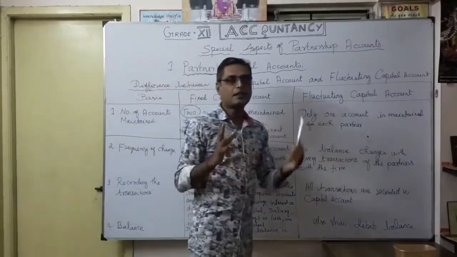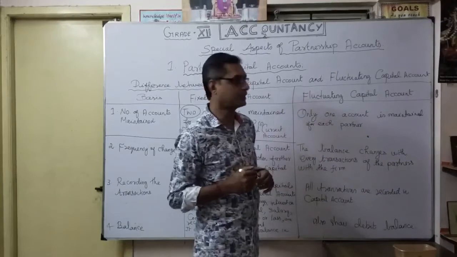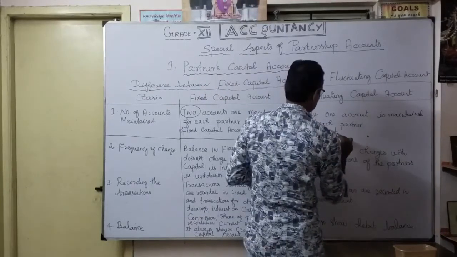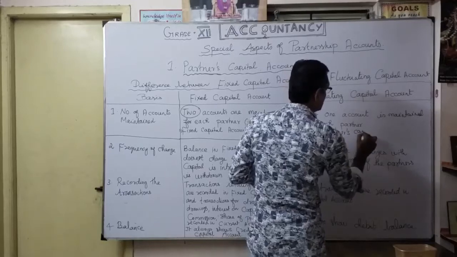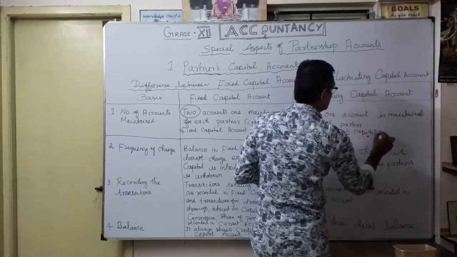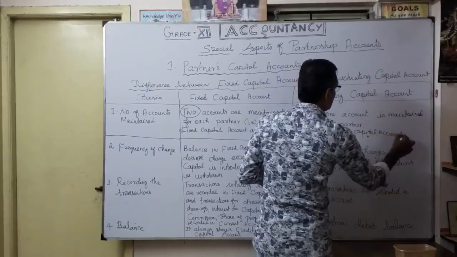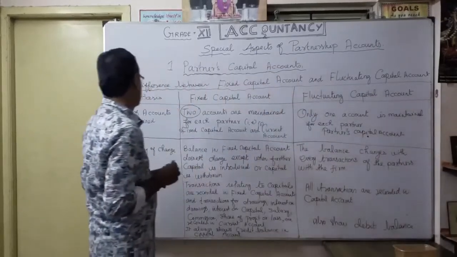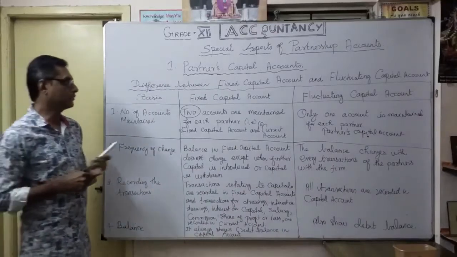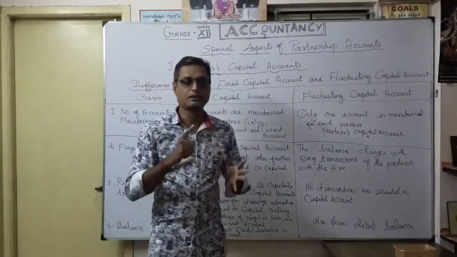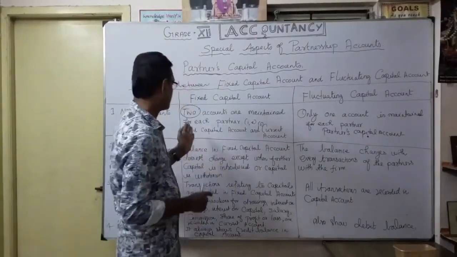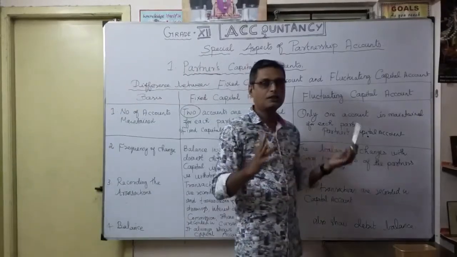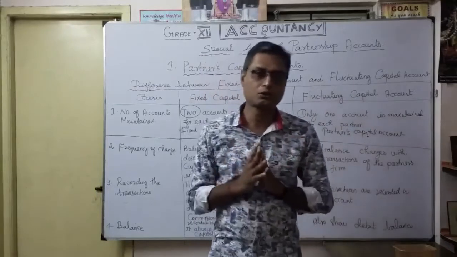But in the fluctuating capital account, only one account is maintained for each partner. That is called what? Partner's capital account. Simple. Only one account. That's the first very important difference: number of accounts maintained. In a fixed capital account, two accounts are maintained, partner's capital account, or you can say fixed capital account, and the current account. But here, only the partner's capital account, only one account you maintain.